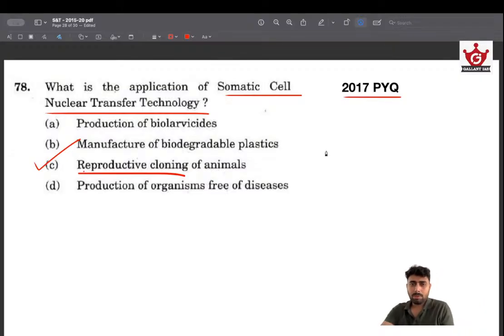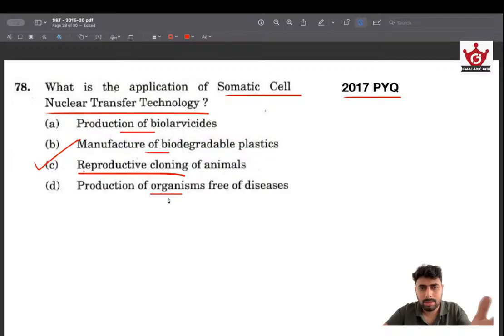So go through the PYQs, understand and note down the key technologies that are being asked. Also, in the technology question, if there is something mentioned in the options that you think are potential areas, it's worth looking into. For example, what are biolarvicides? Meaning they are killing the larvae.